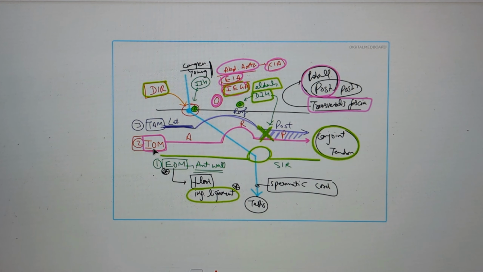The internal oblique and transversus abdominis muscles together contribute to the posterior wall by forming the conjoint tendon. These two muscles also contribute to the roof of the inguinal canal. The anterior wall is formed by the contributions from both external oblique and internal oblique muscles.